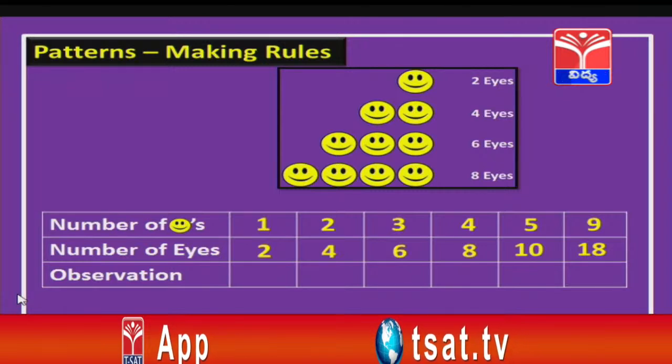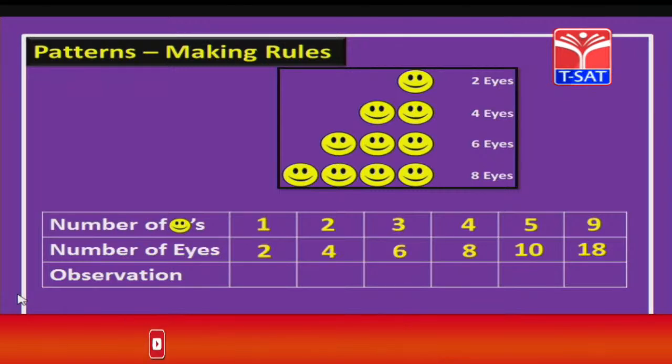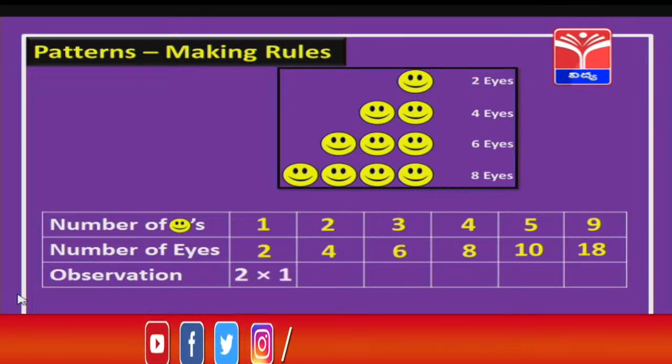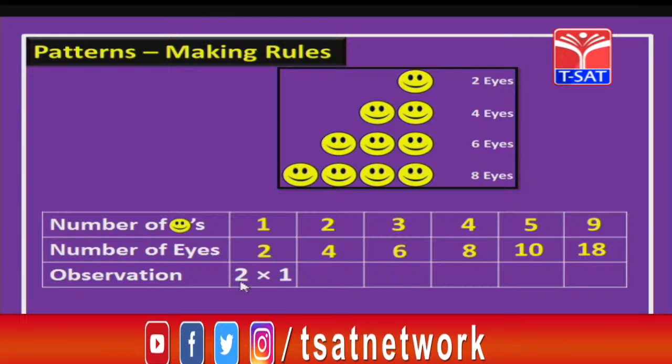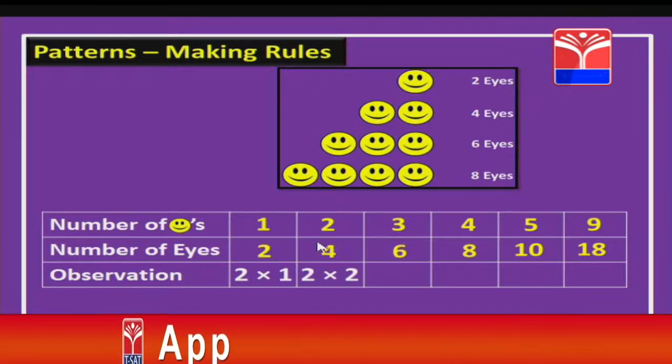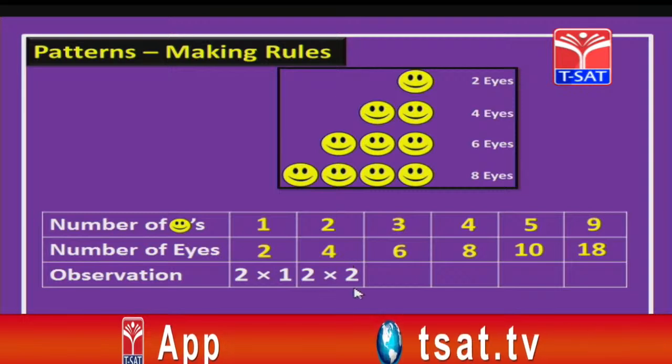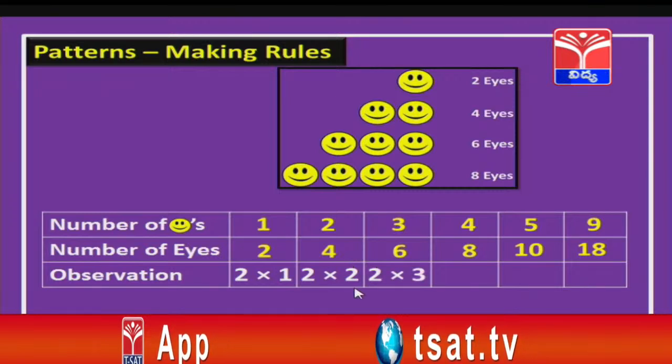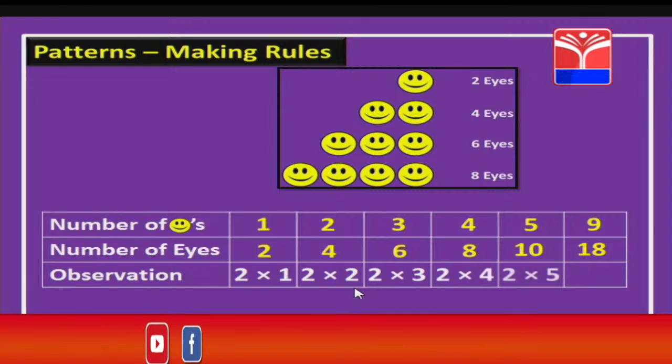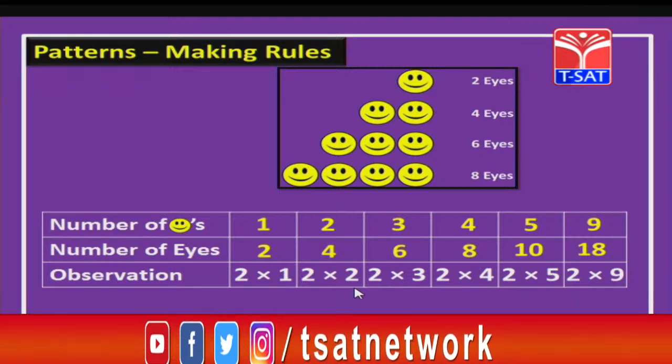Now let us observe these things very carefully children. Now I am writing this number of eyes, that is 2, as 2 into 1. Similarly, the number of eyes 4, I am writing it as 2 into 2. Similarly, I write 6 as 2 into 3, 8 as 2 into 4, 10 as 2 into 5, and finally 18 as 2 into 9.